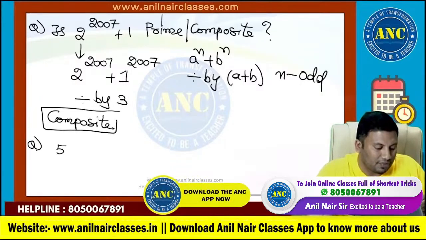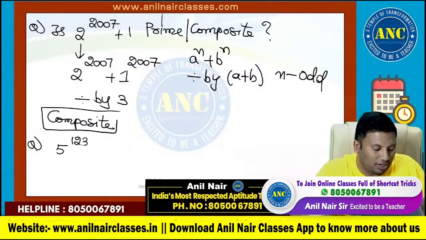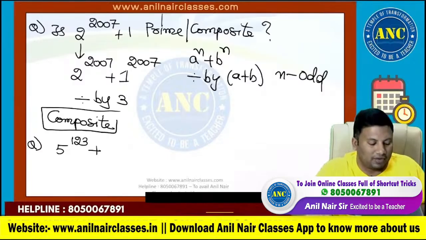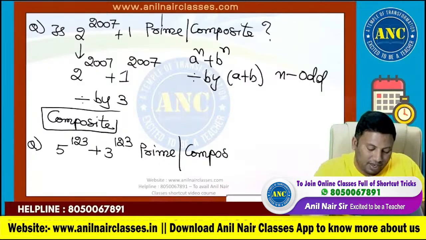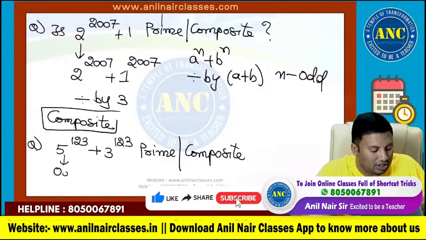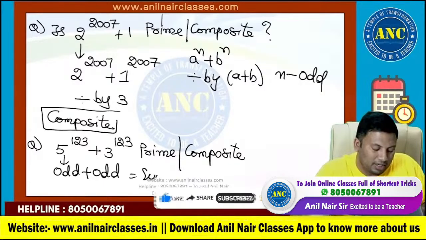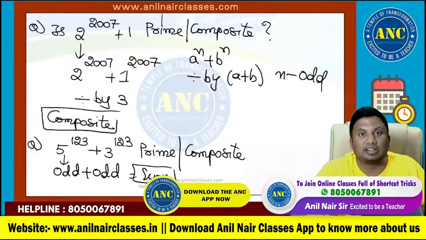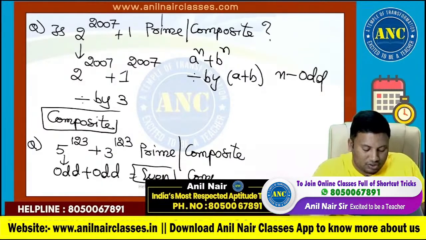Suppose it is 5 power 123 plus 3 power 123. This can also be done very easily by using rule number 1. 5 is an odd number. 3 is an odd number. Odd plus odd is an even number. There is no even number other than 2 which is a prime number. So the answer for this question is composite.